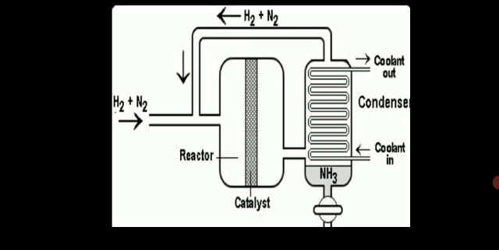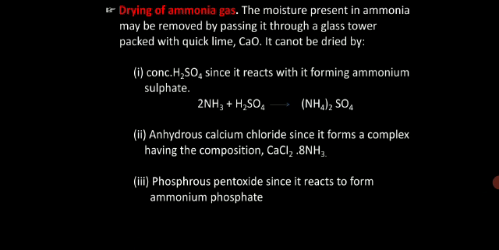Alright, that only carries the reaction forward. The catalyst, as I already said, is iron, and molybdenum is a promoter. Clear? So in this way we can prepare ammonia by the Haber's process. The plant, you can see it here. Got it? So now, how to dry the ammonia gas?